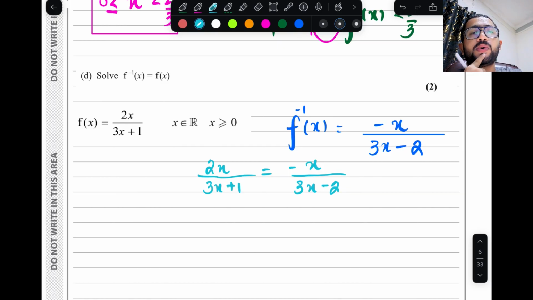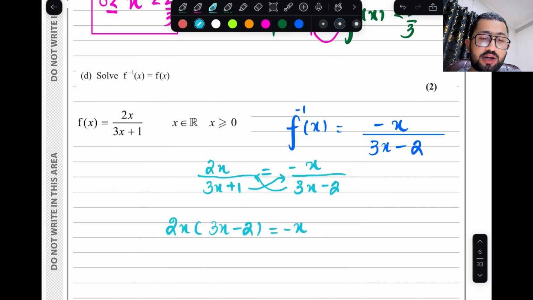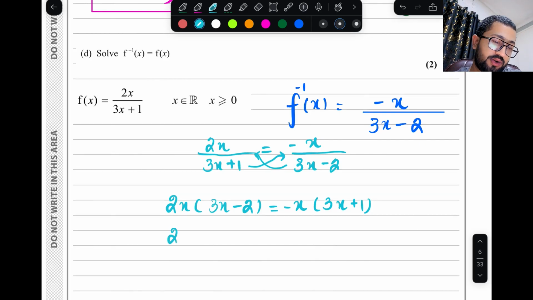So now what we can do, just cross multiply. So 2x will multiply with 3x minus 2, and minus x is going to multiply with 3x plus 1. Simply now you have to expand that.